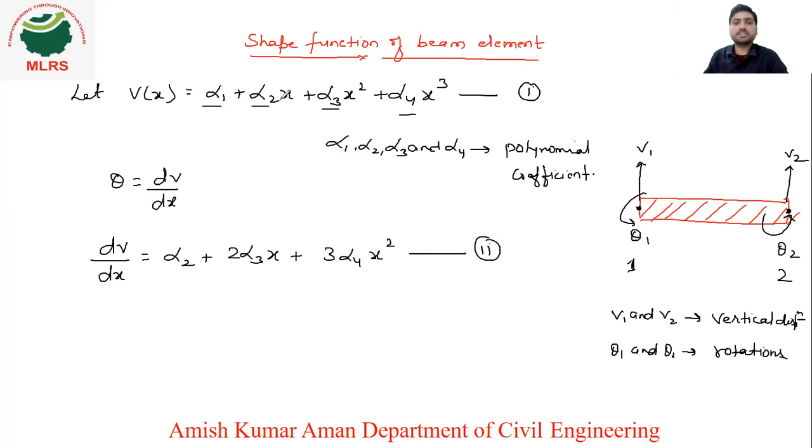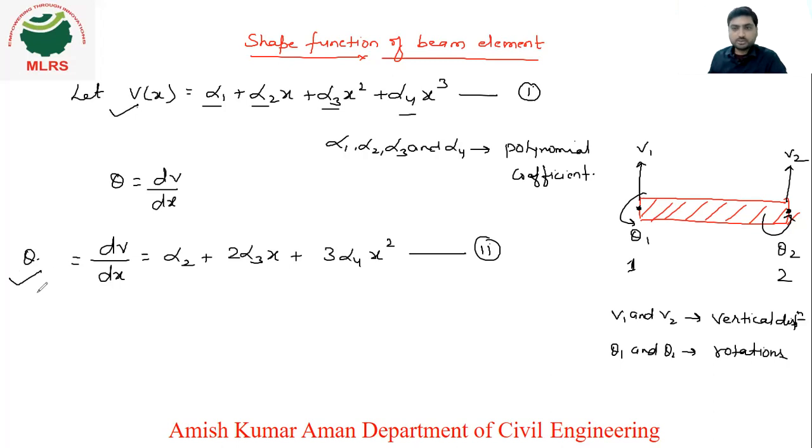This is equation number 2, just the differentiation of the first equation. Differentiation of alpha 1 with respect to x is 0. For alpha 2 x, dx upon dx is 1, so alpha 2. From x square we get 2x into alpha 3, and from x cube we get 3x square into alpha 4. This is equation number 2, and this is nothing but your theta. So we have considered polynomial functions for the vertical displacement v as well as the rotation.